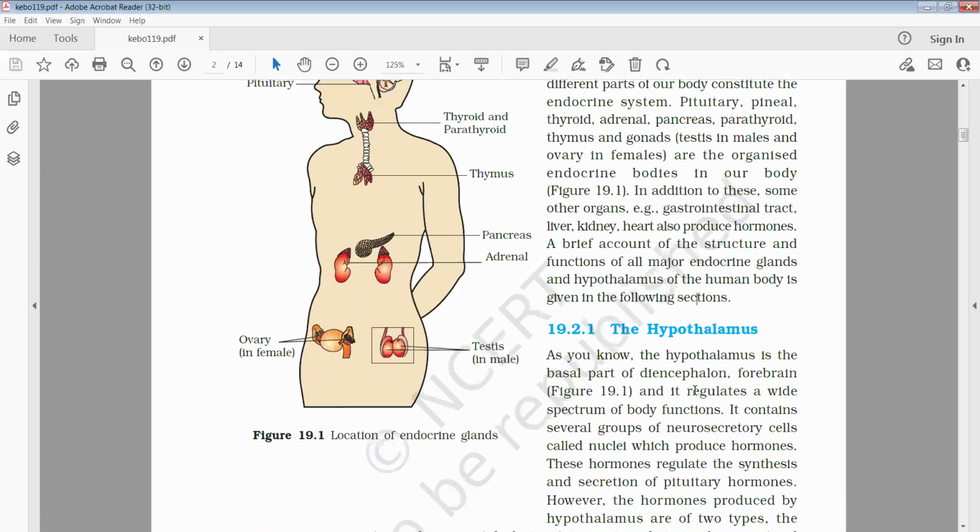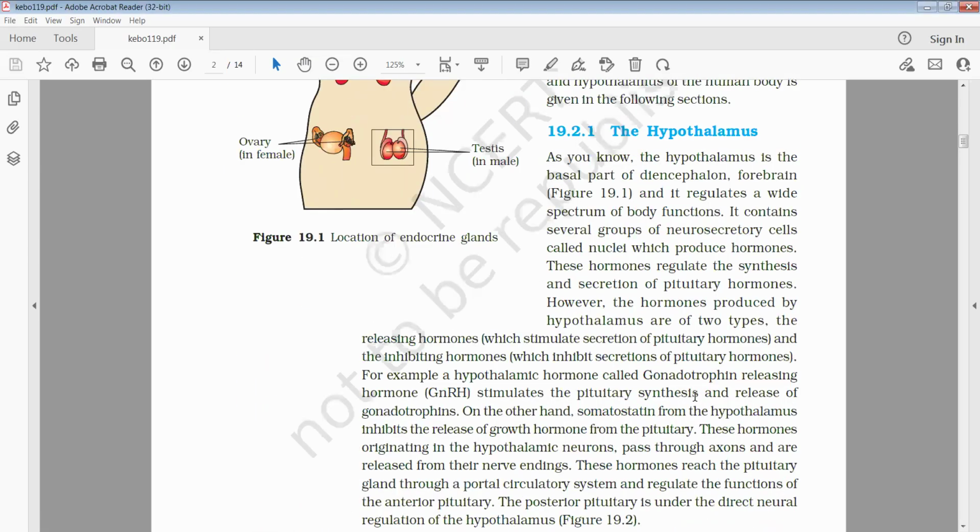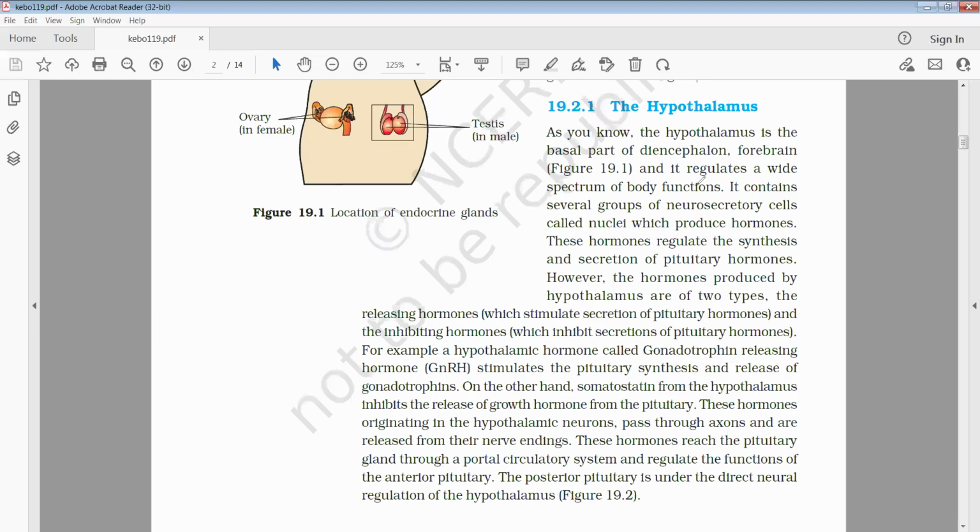So the diencephalon carries out certain functions. Let us discuss. It also contains some neurosecretory cells called nuclei, which produce hormones. These hormones regulate the synthesis and secretion of pituitary hormones. However, the hormones produced by the hypothalamus are of two types.